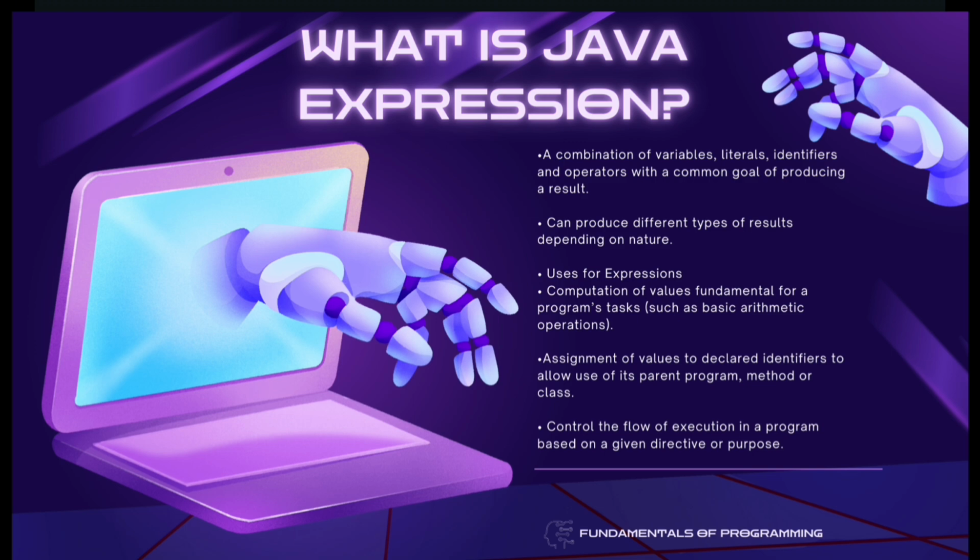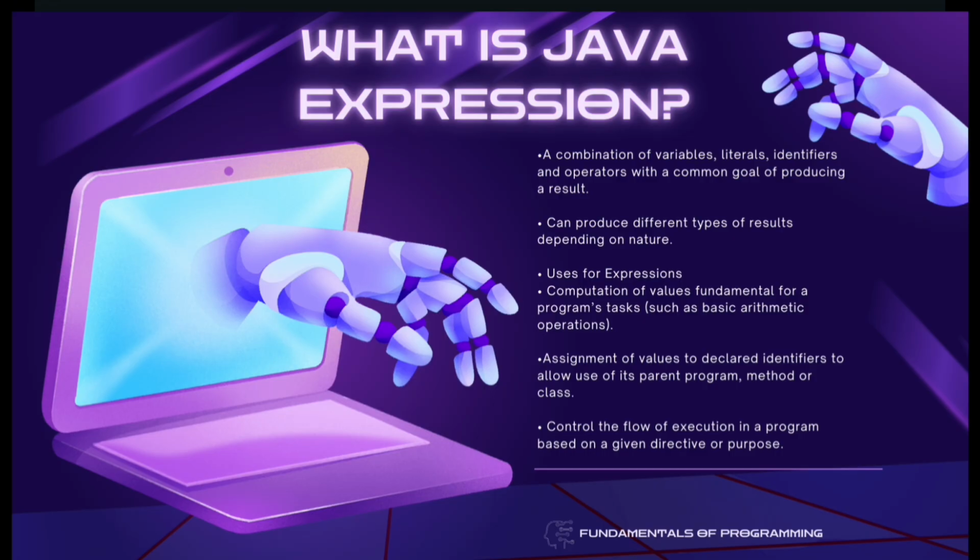Next is to control the flow of execution in a program based on a given directive or purpose. Expressions, especially Boolean ones, are crucial in decision-making and loops. They tell the program which path to take. Now you finally know what Java expressions are, and we can now easily put them in our program.